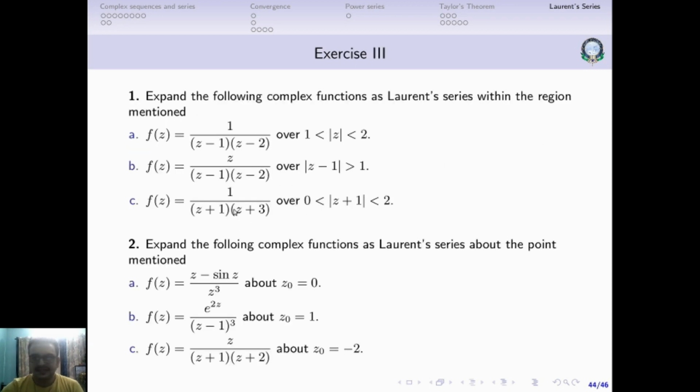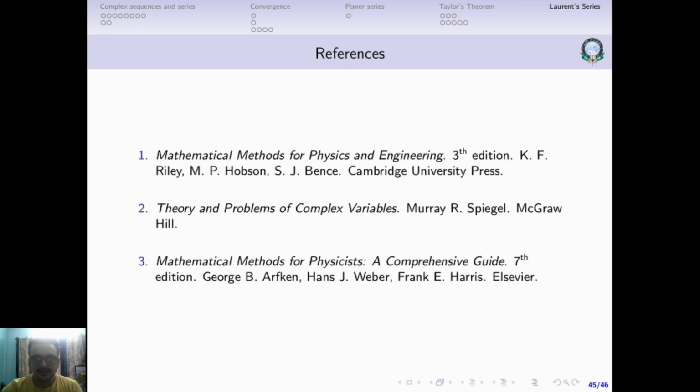These are some problems which I'll leave to you as an assignment. Okay, so we'll stop here. These are some reference books that you can follow. This is the book that I was talking about earlier, Murray Spiegel's excellent book, Theory and Problems of Complex Variables. Things are written in a very succinct manner, and it has lots of problems to solve. So you can go through this book if you want.